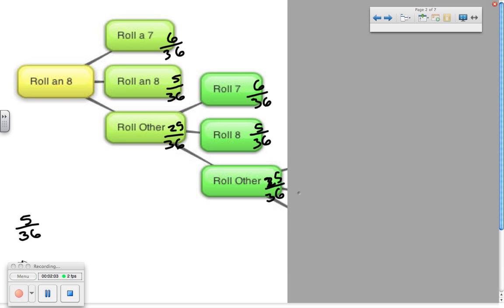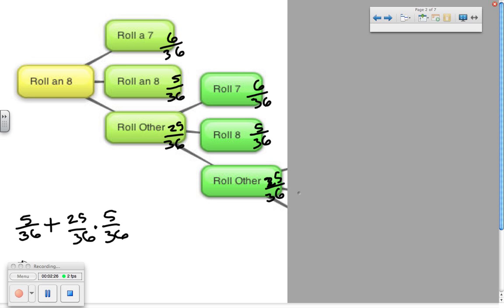So if you win on the third roll, then to get to this third throw, you have to roll other. The probability of rolling other is 25 over 36, times the probability of rolling an 8 and winning, which is 5 over 36.